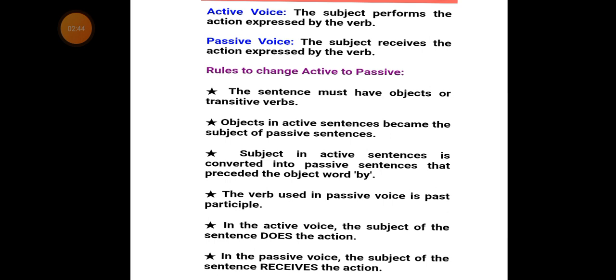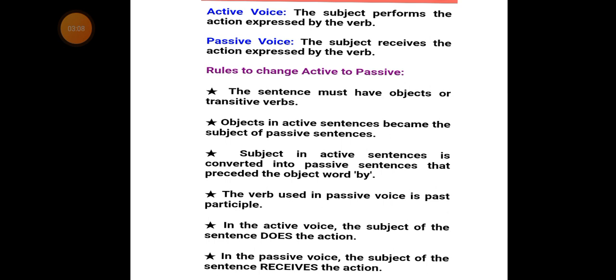What is an active voice? In the active voice, the subject performs the action expressed by the verb in a sentence.